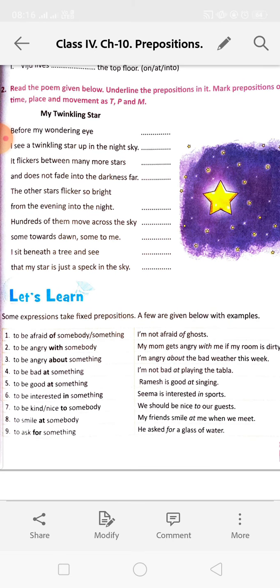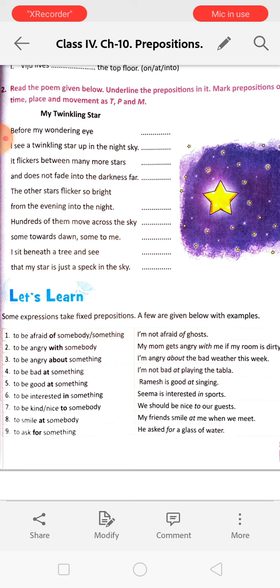There are some expressions that take a fixed preposition. So these things you have to write with this. Afraid of. You cannot say afraid with or afraid about. No, afraid of. To be afraid of somebody or something. I am not afraid of ghosts. To be angry with somebody. My mom gets angry with me if my room is dirty. To be angry about something. I am angry about the bad weather this week.